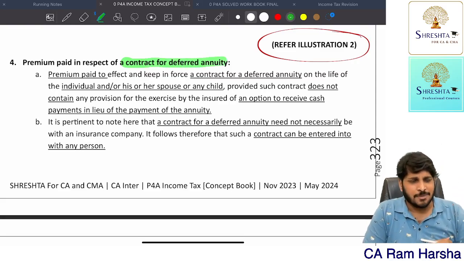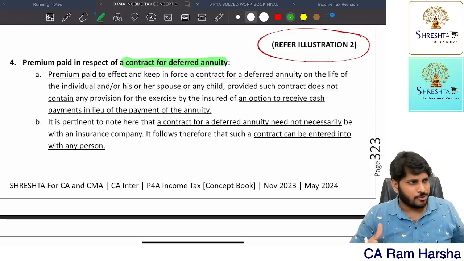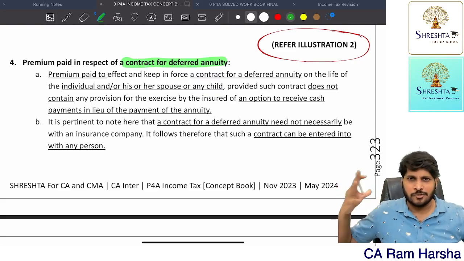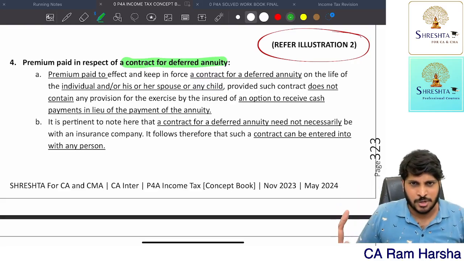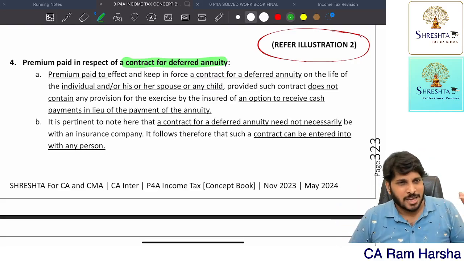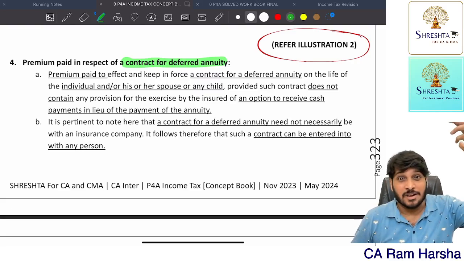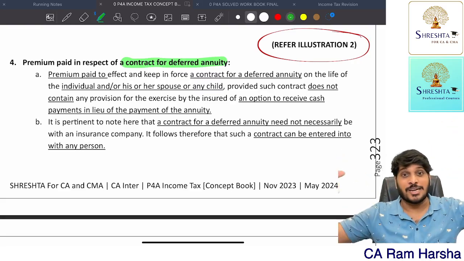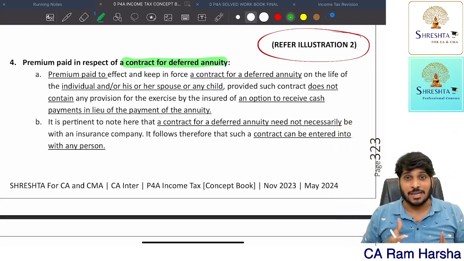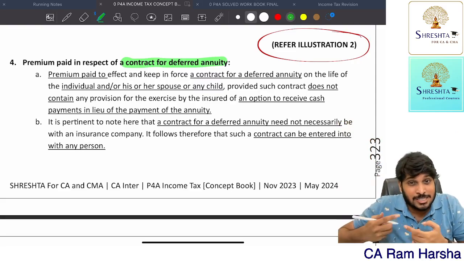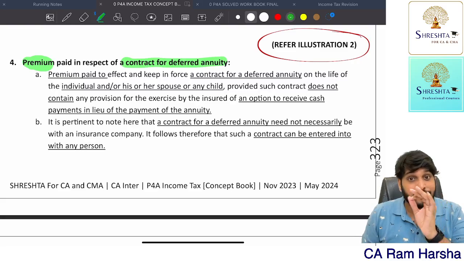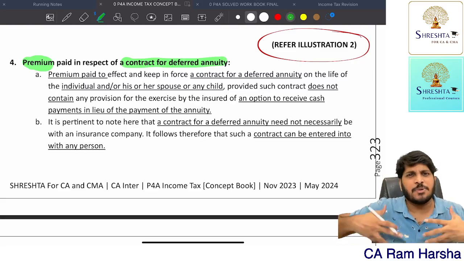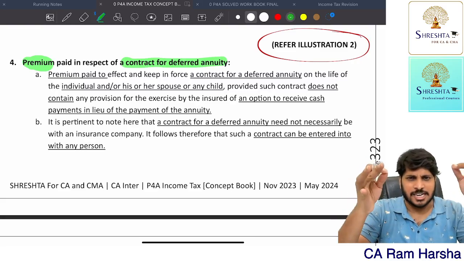Very simple. Annuity means what? I will pay every year some money when I'm young, when I'm earning, when I'm hard working in a company, working as an employee, or maybe doing self-employment. But I'm paying all this so that I'll get a retirement benefit, annuity. So after 20 years, every month they will pay me some money. That's called annuity. So if I pay any premium for the purpose of getting a deferred annuity, whatever premium I am paying, it is eligible for deduction.